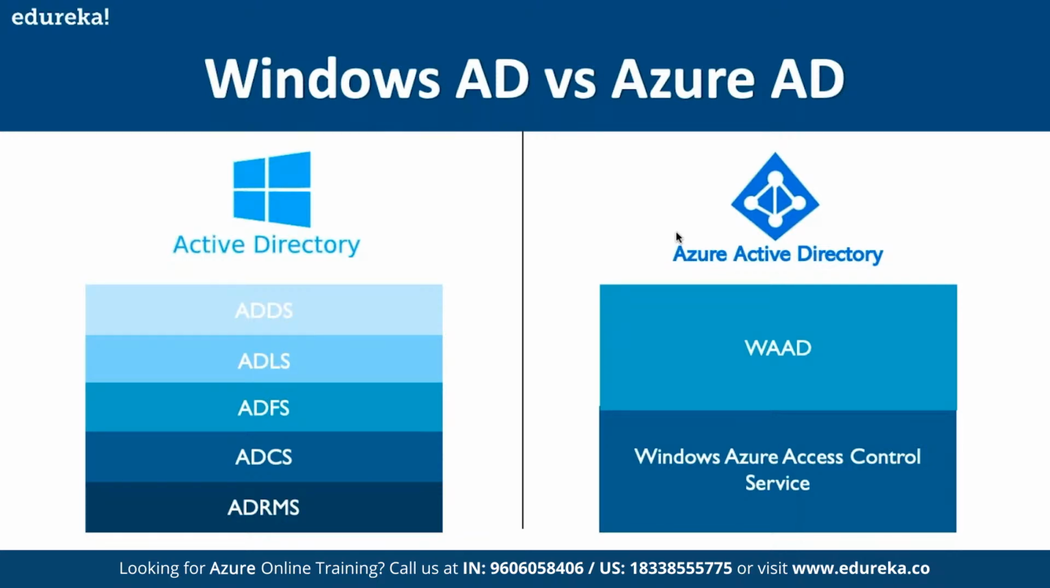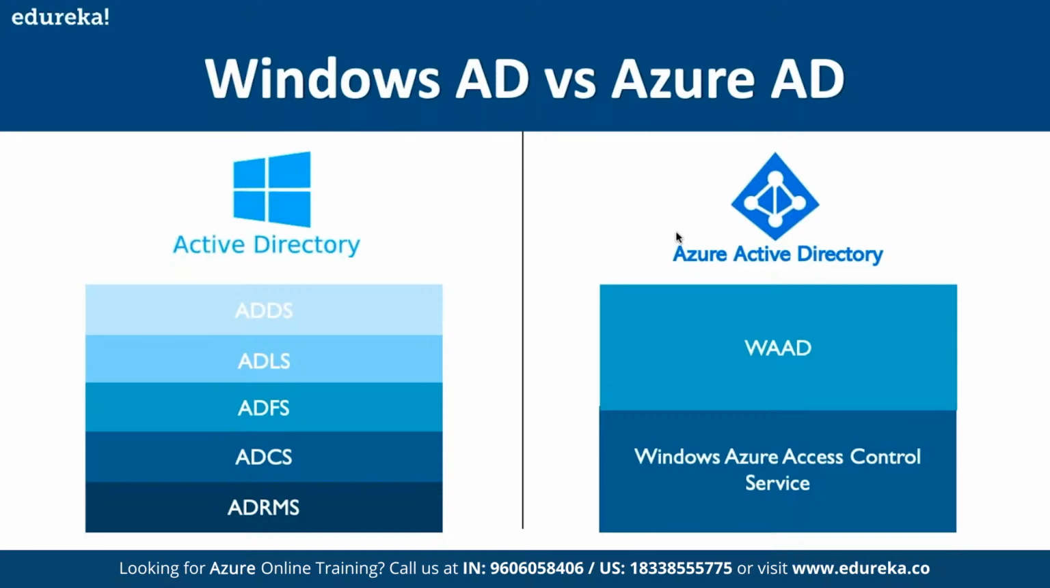And then we have the ADCS. So CS refers to Certificate Services. So it helps us in creating, distributing, and managing the secure certificates. And then at last we have ADRMS. So basically RMS refers to Rights Management Service. So it protects copyright information by preventing unauthorized use and distribution of digital content. That is what we mean by ADRMS. So these are the components available under Windows Active Directory.